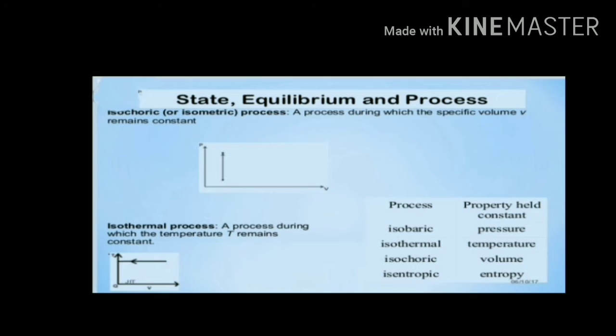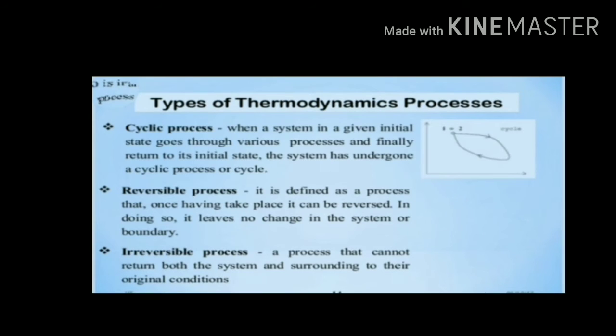Isochoric process is a process during which the specific volume V remains constant. There are different types of process on the basis of path, like the cyclic process. When a system in a given initial state goes through various processes and finally returns to its initial state, the system has undergone a cyclic process or a cycle.